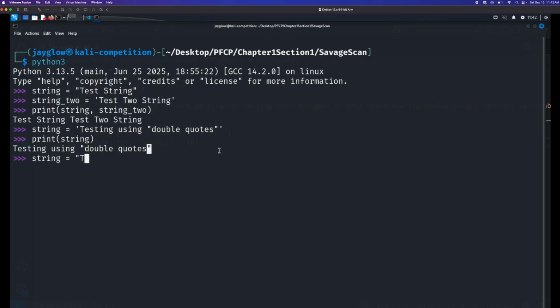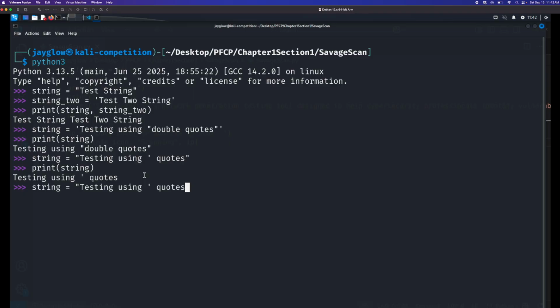Vice versa, I can use single quotes. I'm going to start with a double quote, testing using single quotes. And you can see we can use single quotes within the double quotes. I can also escape these. So if I wanted to do something like use single quotes within single quotes, currently this will throw an error, because here's where I close my string literal with this second single quote.